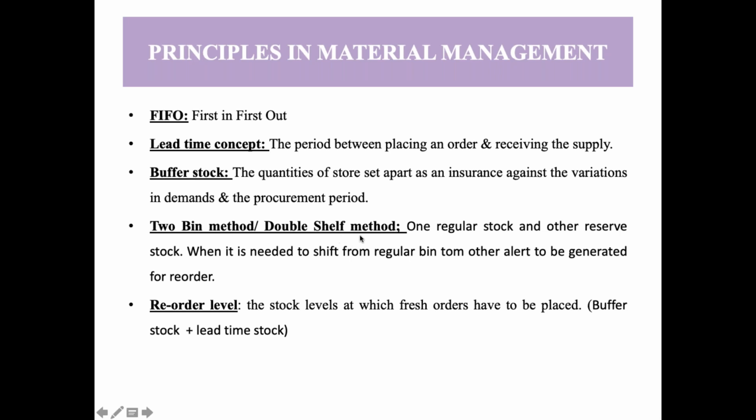So there is the two bin method or double shift method, in which two bins signify one regular stock and the other reserve stock. When we move from regular to reserve stock, it tells us that there is an alert and we should order and send a demand again. When the regular stock is over and we are moving to reserve stock, it is a sign that we should place our demand, otherwise even reserve stock will be over and we will be left with no drug. It is similar to when we use a bike and the reserve petrol is on, it is an indication that we should get the bike filled up.